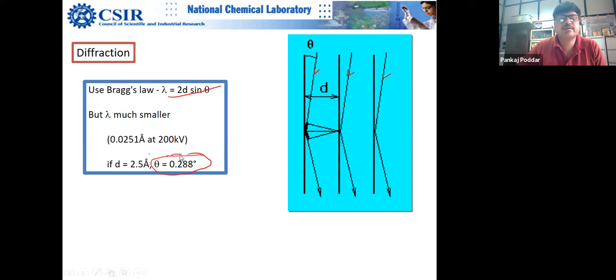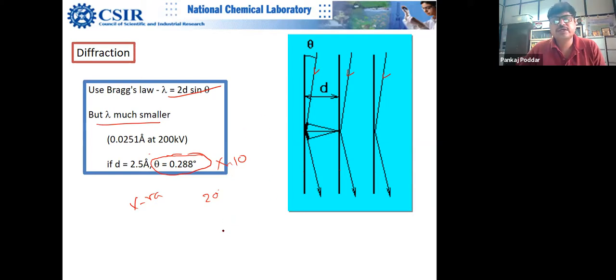Please take a note. For X-rays, the diffraction angle is in tens of degrees, it can be 20 something or 30 something. For electrons it will be approximately 10 times smaller, because here lambda is much smaller. So these electrons are almost parallel because this angle is so small.